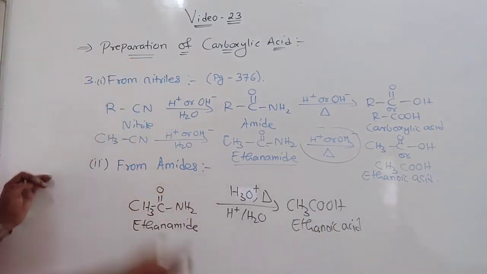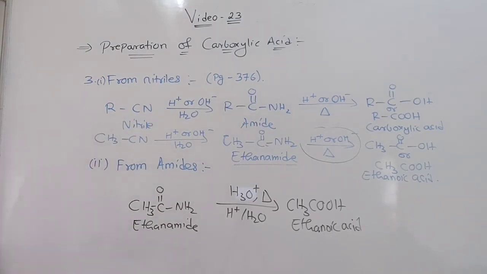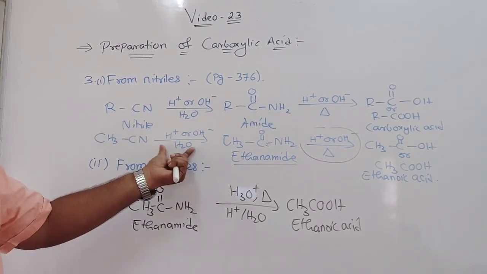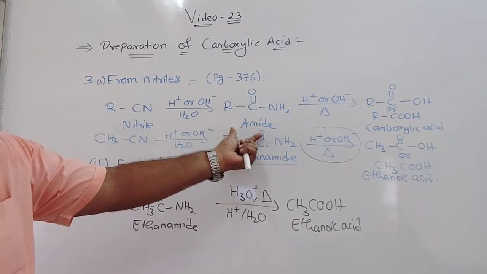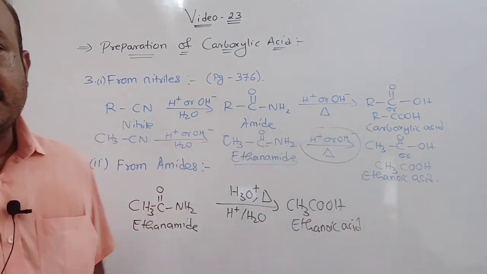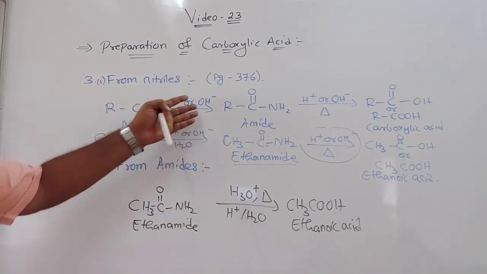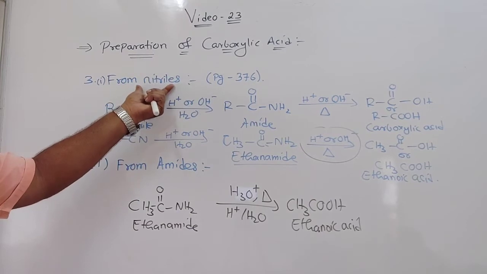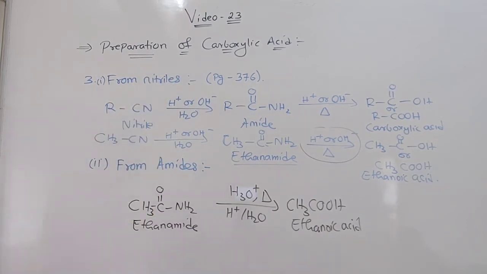Understood this part? So this is simply a hydrolysis reaction. In your book it is given that nitriles are hydrolyzed. These are the nitriles, by the hydrolysis technique this gives what we call an amide, and on further treating with an acid it will change into carboxylic acid. Understood? So these are the two reactions we are talking about, that is preparation of carboxylic acid from nitriles and from amides.